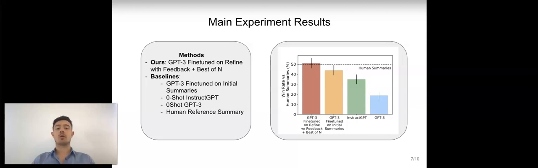Lastly, in red, we observe the results of our method, that is fine-tuning GPT-3 on refined summaries that leveraged feedback. Our method outperforms all baselines and achieves roughly human-level summarization performance by training on only 100 samples. As a next step, we want to further investigate how the refinements we generate in the first step of our algorithm compare to initial summaries.